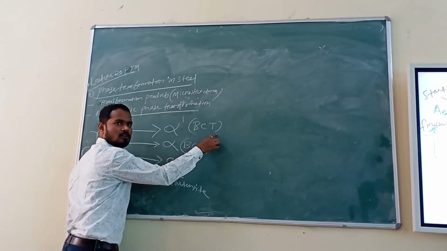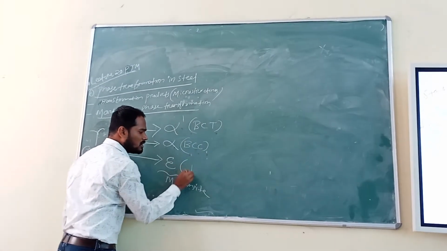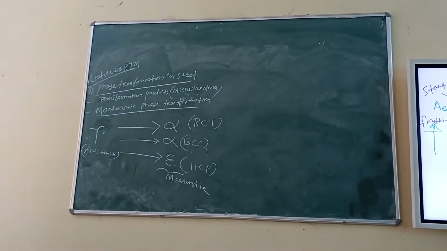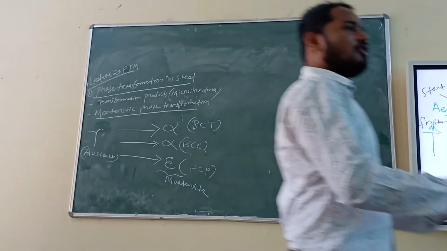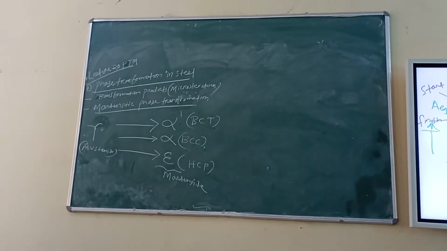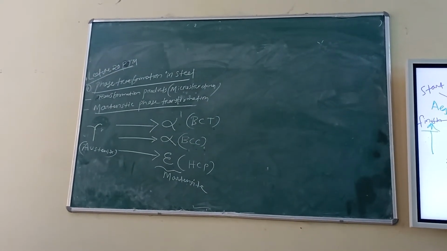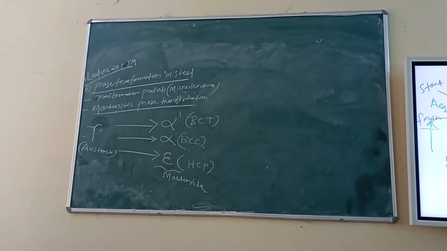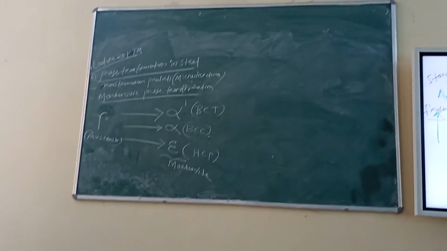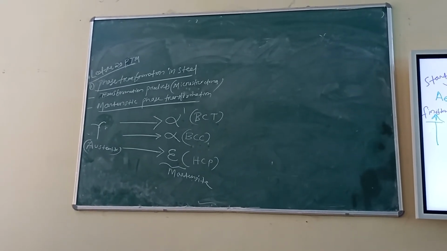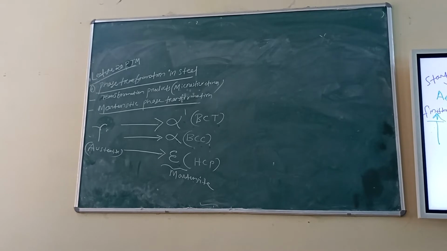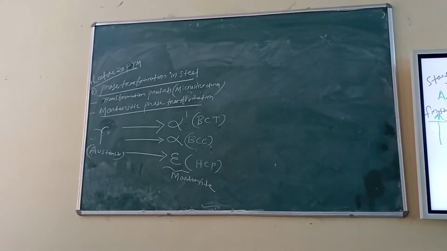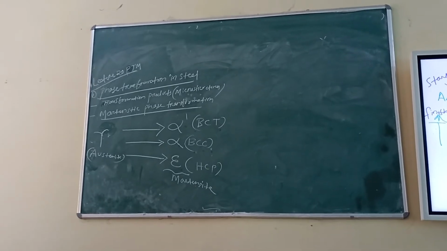This one will be BCT, body centered tetragonal. Body centered cubic. And this one will be hexagonal close packed. So many people get confused in this. If you go through the textbook, they say that martensite is BCT structure, body centered tetragonal. But it is not always true. Martensite may be BCC, may be BCT, may be FCC, depending upon the composition of your alloy. And we'll see also that martensite does not form only in steel.